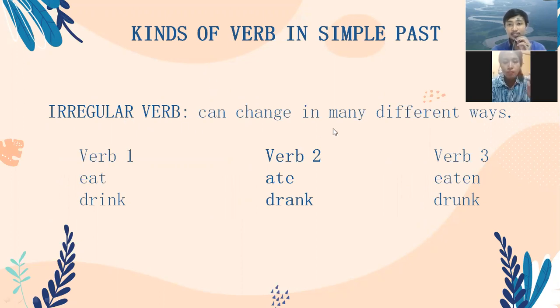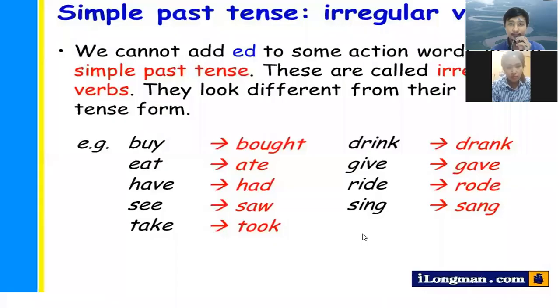Irregular verbs can change in many different ways. Let's see here. Verb 1, eat, becomes ate, and verb 3 is eaten. So for verb 2 and verb 3, we don't need to put ed like a regular verb. And let's see the next one: drink becomes drank, and drunk. Do we need to put ed behind here? No. Very good. Okay, this is the example of irregular verbs.